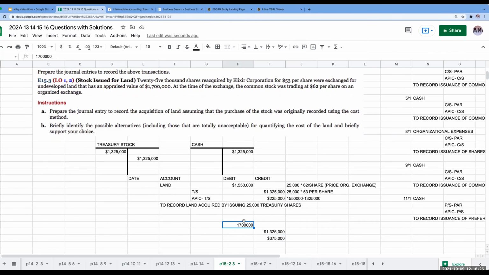Okay, so if I were to go with the appraised value, the problem with using it is that if I take 1.7 million and divide that by 25,000, I'm giving up $68 per share. The problem with that is that the value of the stock is only $62 per share on the open exchange. It's an organized exchange. So the reason why we want to not do this, but rather do this, is that this is going to be pretty well reflective.